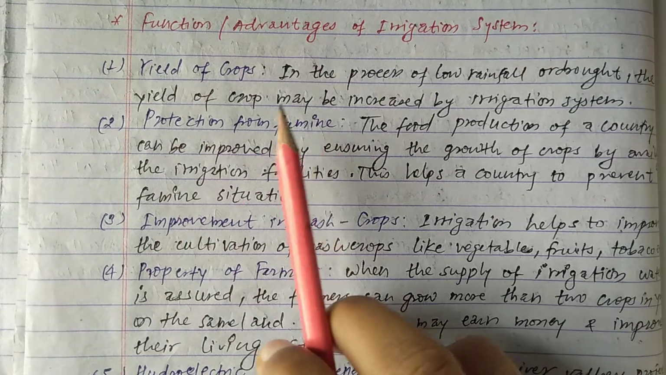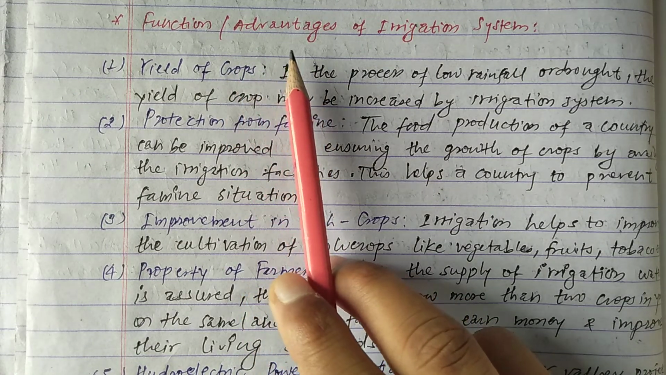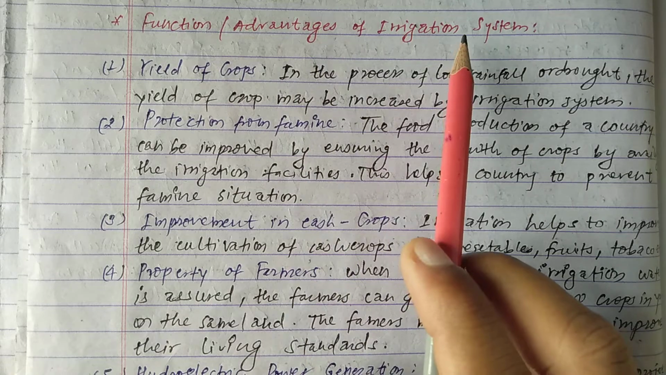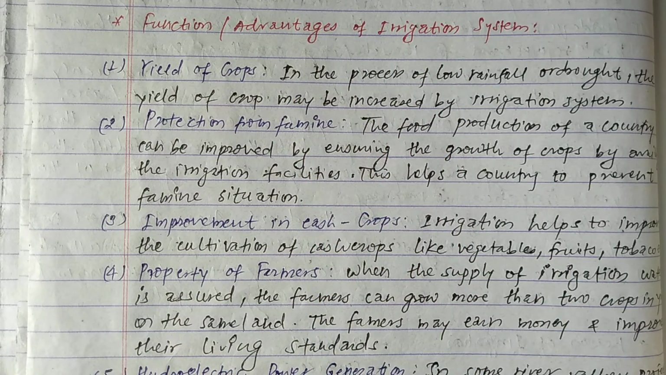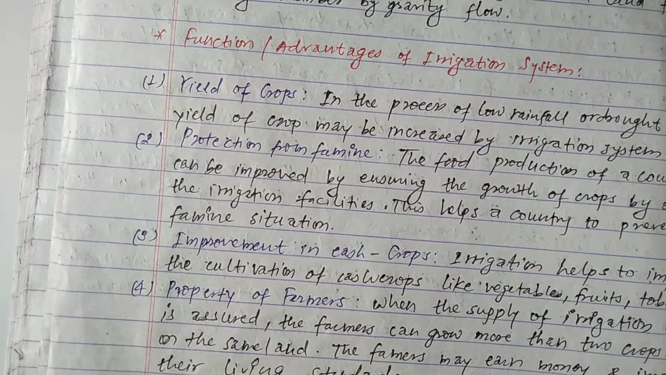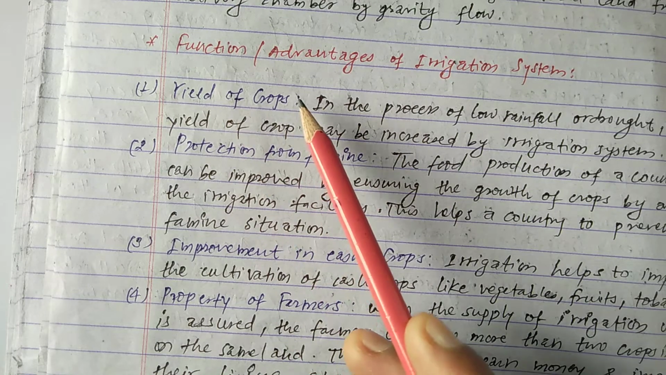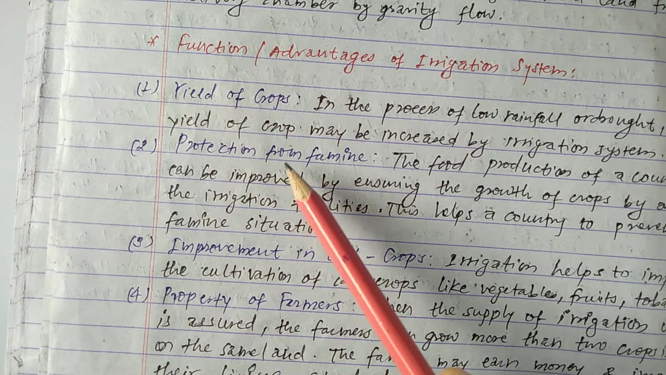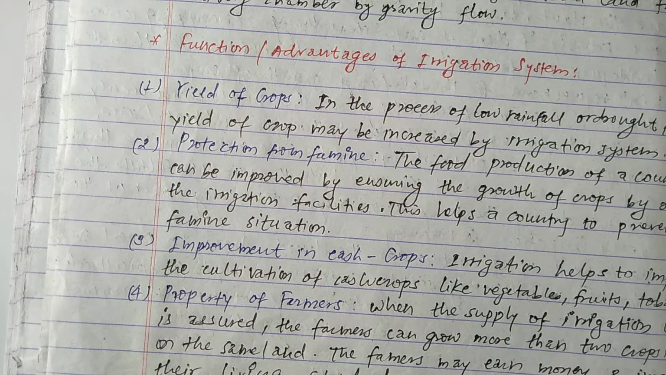In this video we will study the function, and this is also the advantages of irrigation system. Basically we will study six points here. The function and advantages are all covered in these six points. So let's see one by one.